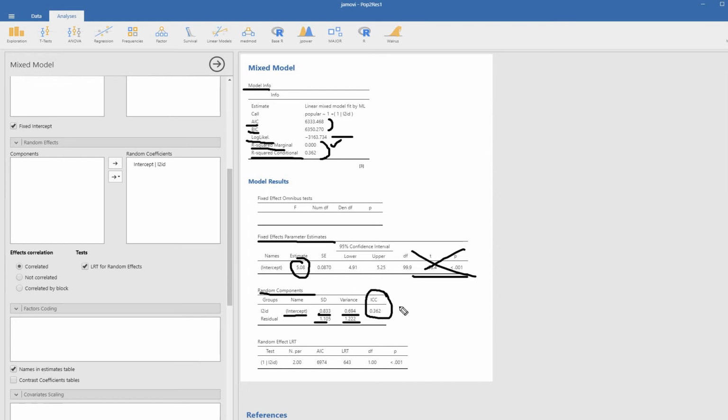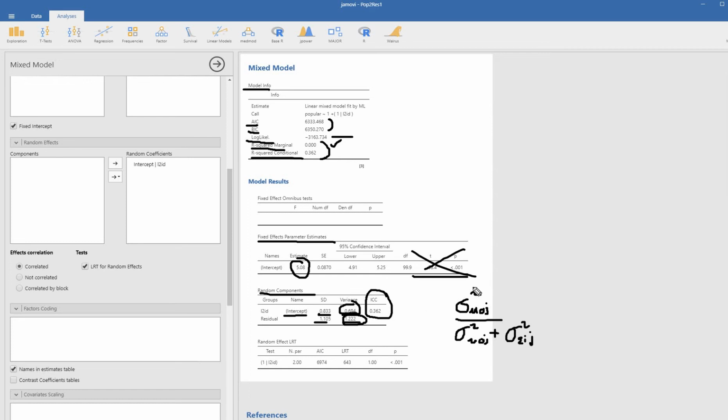parameter estimates as well. So at any rate, the ICC is just computed as a ratio of the variance of the intercepts to the sum of the variance of the intercepts and the variance of the residuals. So basically, if I was to use some notation that I use in my PowerPoint, I would write this out as the variance of mu 0j, which is the variance of the intercepts, divided by the variance of the intercepts, mu 0j again, plus the variance of the level 1 residuals, which is epsilon ij right here. So it's just that ratio.